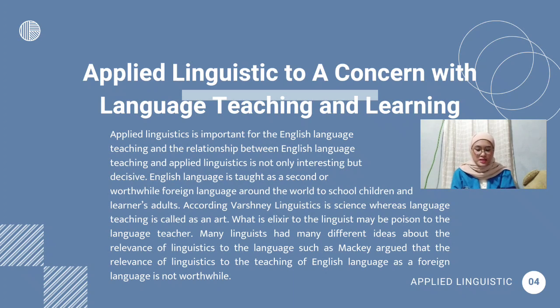Next, applied linguistics in relation to language teaching and learning. Applied linguistics is important for English language teaching, and the relationship between English language teaching and applied linguistics is not only interesting but decisive. The English language is taught as a second or foreign language around the world to school children and adult learners. According to Verso, linguistics is a science, whereas language teaching is called an art. What is elixir to the linguist may be poison to the language teacher.